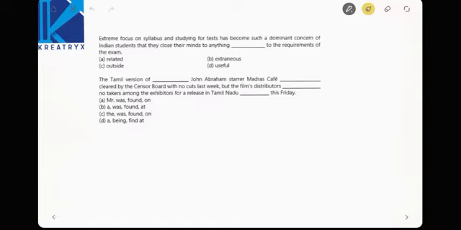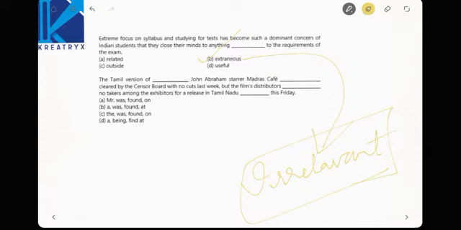Next, extreme focus on syllabus and studying for tests has become such a dominant concern of Indian students that they close their minds to anything extraneous to the requirements of the exams. Extraneous means irrelevant. See there, the remaining options are exactly opposite to this meaning. So irrelevant is the correct one. Observe the vocab I am saying. These videos will shortly be helpful for your GATE examination.